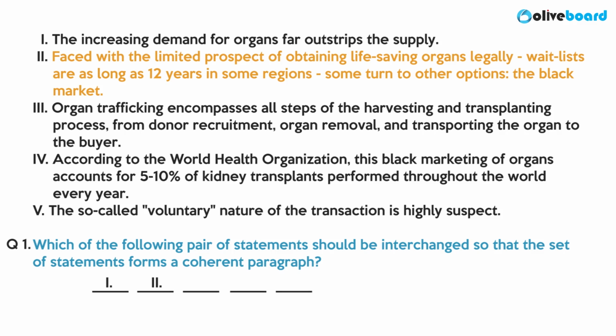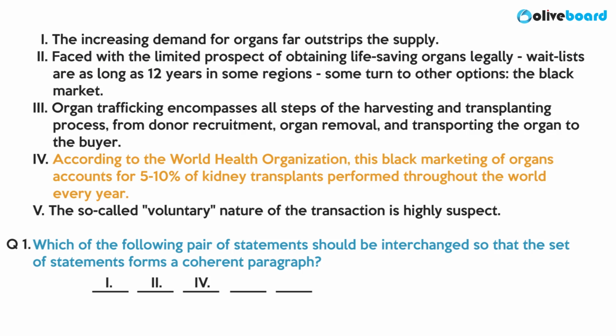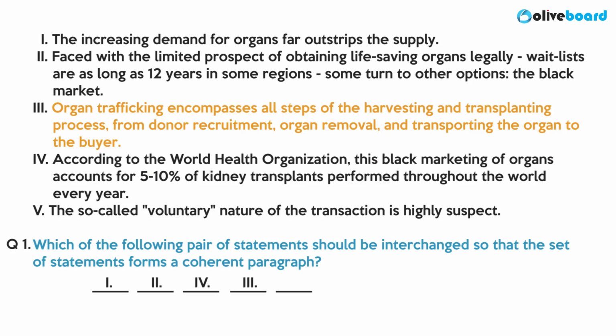Now 1 and 2 look like they are in place because they coherently connect to each other and the information flow is appropriate. But wait, now after the first and second, the logical option that should fit in here is statement number 4. Why? Because 4 refers to the black market mentioned in 2 and it tells us the magnitude of it. So the correct order would be 1, 2, 4 and then comes 3 because 3 tells us the steps that are involved in organ trafficking.